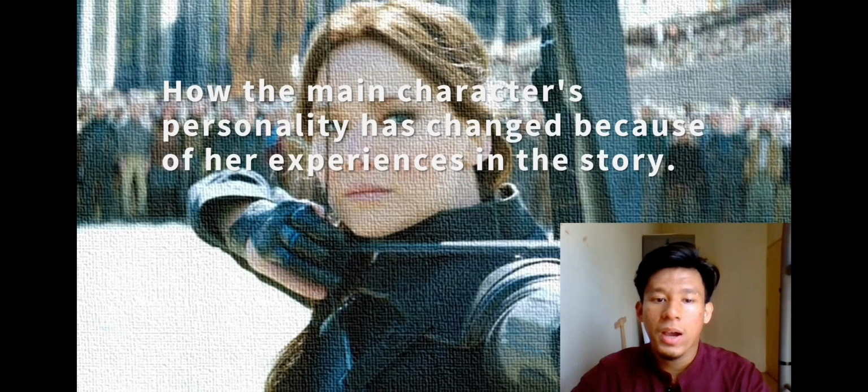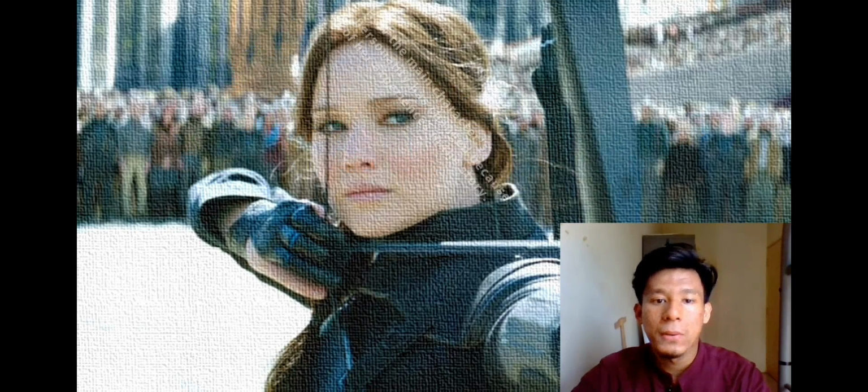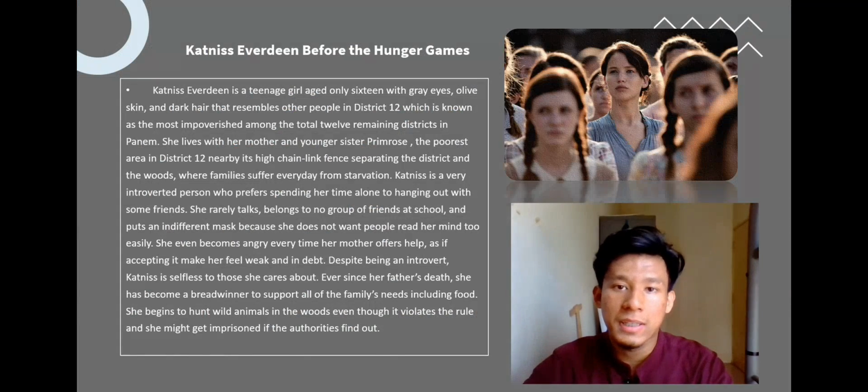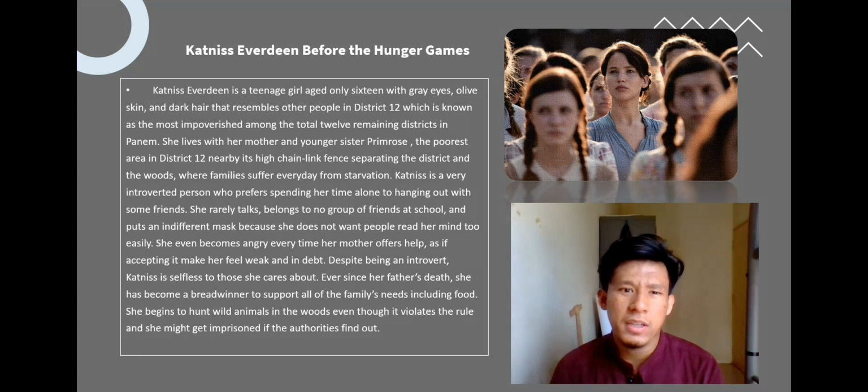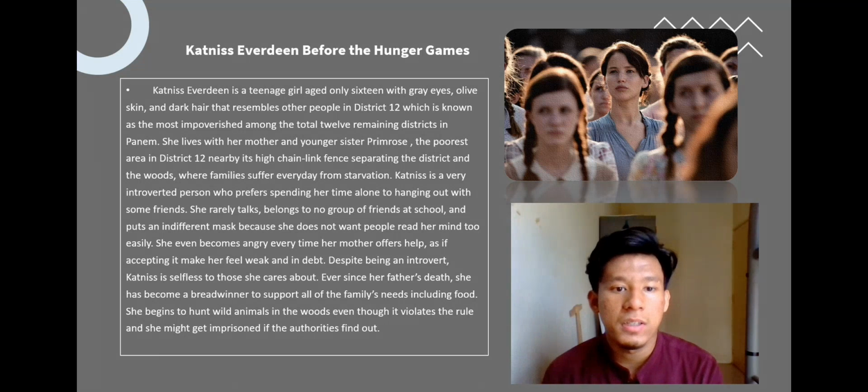Okay, moving on to how the main character's personality has changed because of her experience throughout the story. Throughout Book 1 of The Hunger Games, which is the first introduction of the storyline, Katniss Everdeen before the Hunger Games is a teenage girl aged only 16 with grey eyes, olive skin and dark hair that resemble other people in District 12, which is known as the poorest among the total 12 remaining districts, nearby its high chain link fence and the woods, where families suffer every day from starvation.